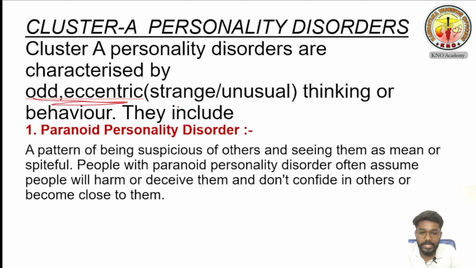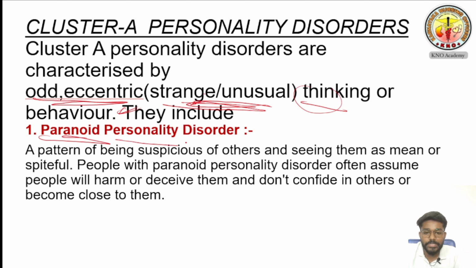So what is odd and eccentric? Strange and unusual. These behaviors are very strange and unusual, with unusual thinking or behavior. Odd and eccentric means strange and unusual thinking and behavior of the person. Okay, so now I am going to teach you paranoid personality disorder. So what is paranoid personality disorder?